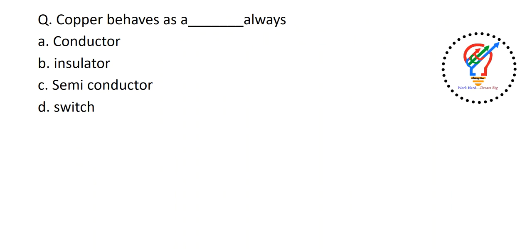Next one: copper behaves as a dash. Okay, so this is a tangent question here. The options are conductor, insulator, semiconductor, switch. So copper behaves as a conductor only.